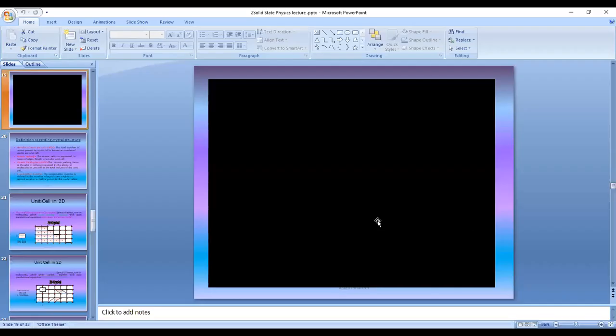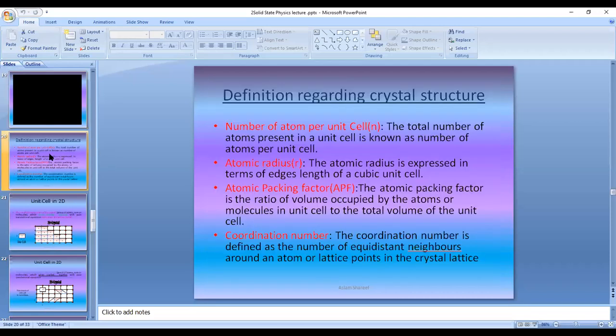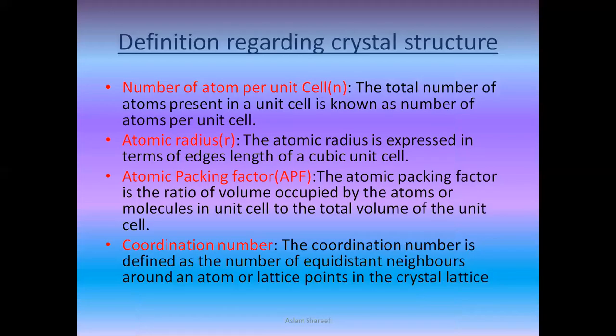I hope this slide might have helped you to understand more about the crystal structure, how they are getting divided. When I said 1/8 of a corner, and when I said half of the faces, and when I said the center one will be counted as one. So let's go ahead with the next few definitions which help us to understand crystal structures more. The first one is the number of atoms per unit cell.